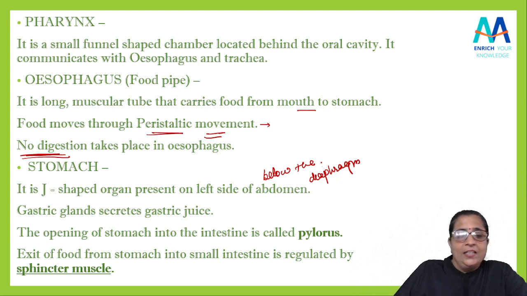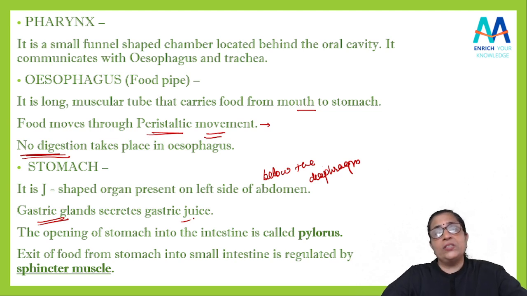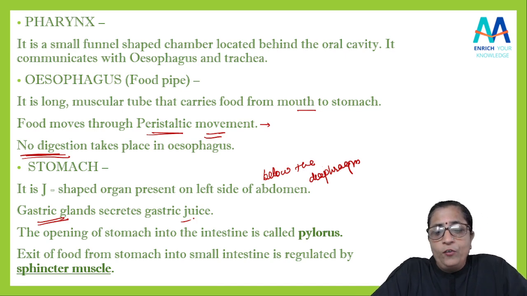Gastric glands. तो ये गैस्ट्रिक ग्लैंड्स क्या करते हैं? गैस्ट्रिक ग्लैंड सीक्रेट करते हैं कुछ जूसेस को जिसको हम बोलते हैं गैस्ट्रिक जूस. We will discuss about the gastric glands also. Okay, so remember the gastric juices are secreted by these gastric glands. Now these gastric glands are present in the inner lining of stomach.